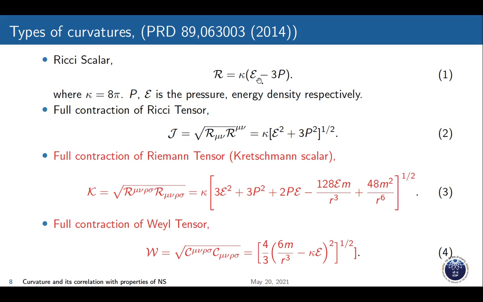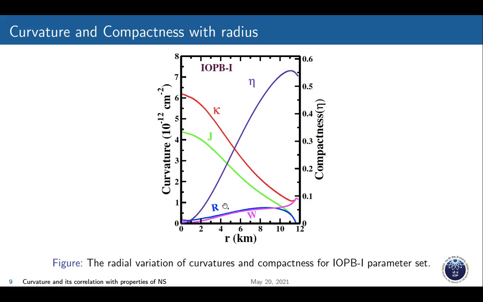Here E is the energy density, P is the pressure of the star, and kappa is equal to 8 pi. Basically we will focus on two quantities, the full contraction of the Riemann tensor and the Weyl tensor, because we will discuss this in the next slide.